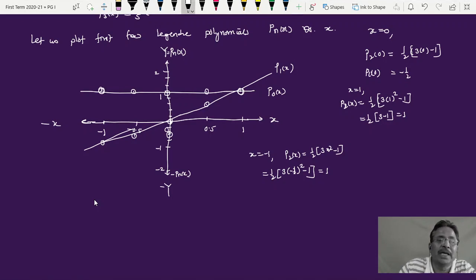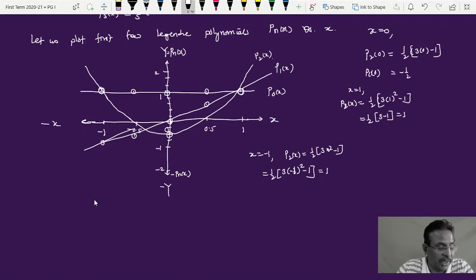But if I connect all these points, I'll get a curve which passes here. It crosses the x-axis somewhere there, then touches here to this point, and then again it crosses here and goes here. So this is my P2 of x.